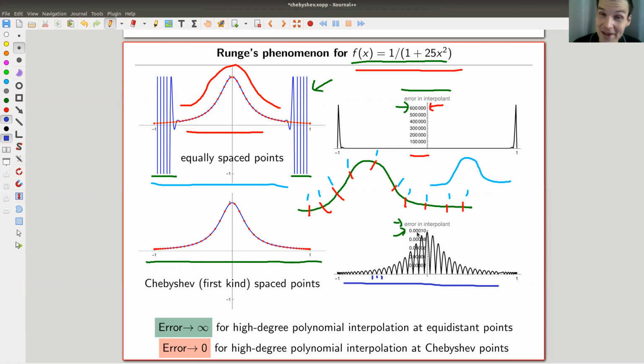And if you take some nice approximation points, some nice points where you measure your experiment, your measurement points, then actually the error goes to 0. Turns out that some of the nicest points around are roots of Chebyshev polynomials. Again, a very striking and surprising appearance of the Chebyshev polynomials. As I said, strictly speaking, this is the first kind, not the second, but let's ignore the difference anyway.